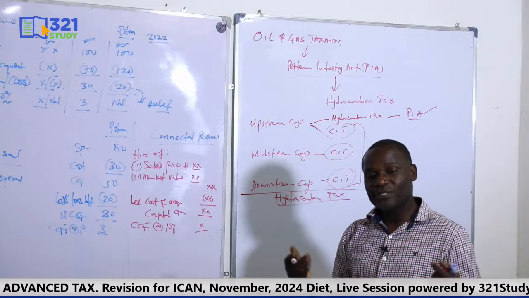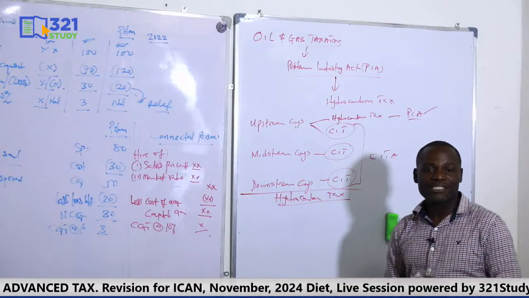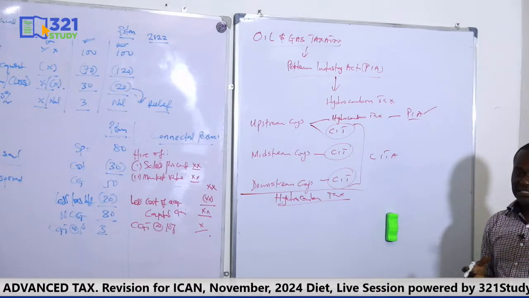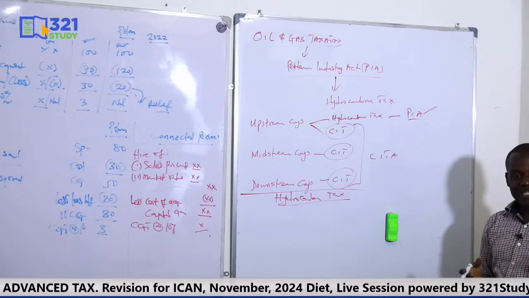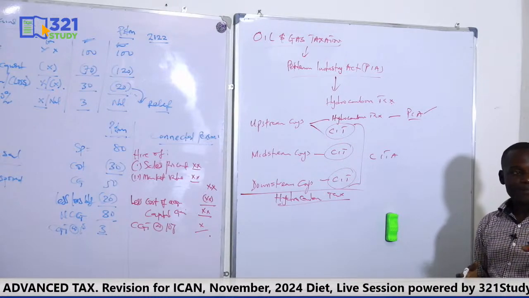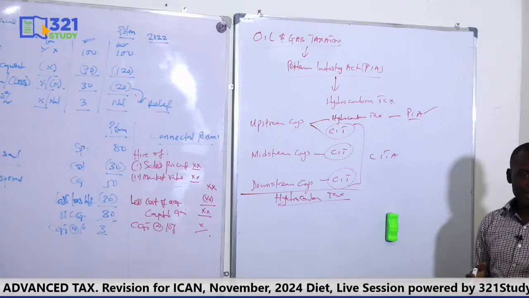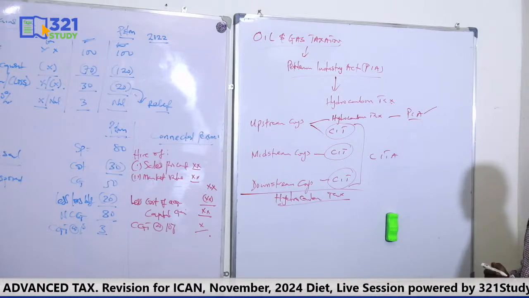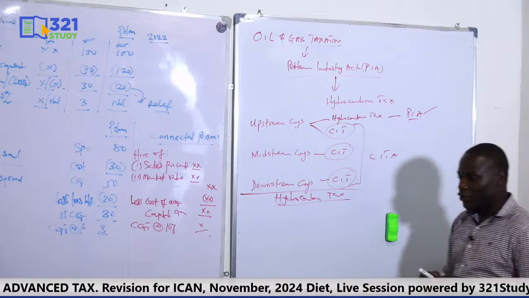So you need to read your question very well. The examiner will explain all this. You need to understand whether it's an upstream company. If it's an upstream, is he exempted? Is he operating in the deep offshore? If he's operating in the deep offshore, then don't do HT, do CIT. If he's operating in the frontier basin, don't do HT, do CIT, and so on and so forth. Okay. So what are the incomes you need for hydrocarbon tax?